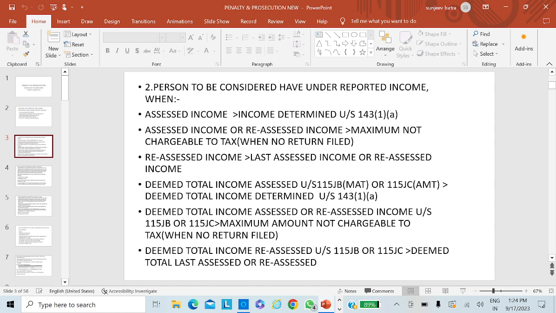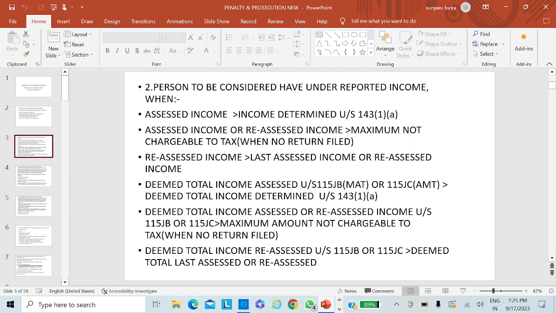When section 148 is issued by the department, the case is reopened because it comes to the department's notice that income has escaped assessment in the preceding years and the assessee has not declared it in his return of income.